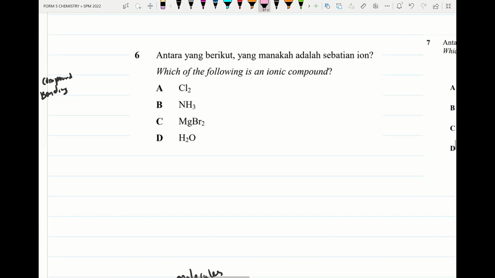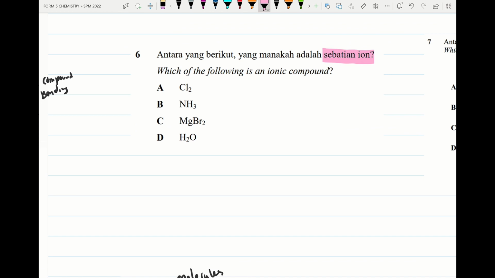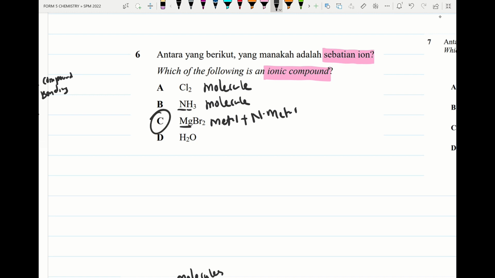We try to check a few questions. Which of the following is made up of ionic compound? We write down: this is non-metal, non-metal, exists as molecule. Please remember nitrogen, non-metal, hydrogen, non-metal, exists as molecule. Magnesium is metal plus bromide is non-metal. Metal plus non-metal, therefore the answer will be C. Hydrogen, non-metal, non-metal. And please remember steam stands for water. Water exists as molecule.